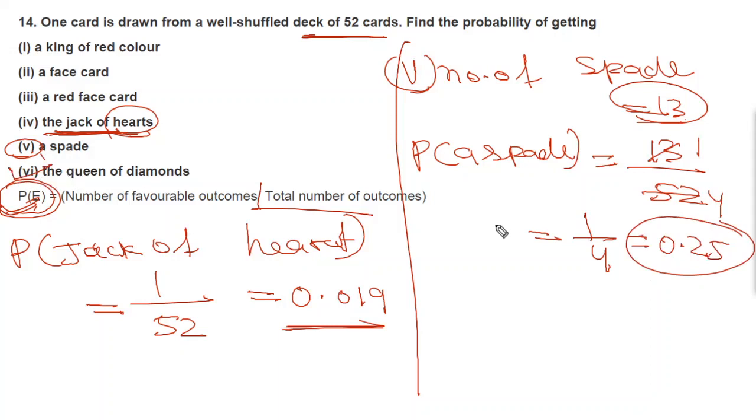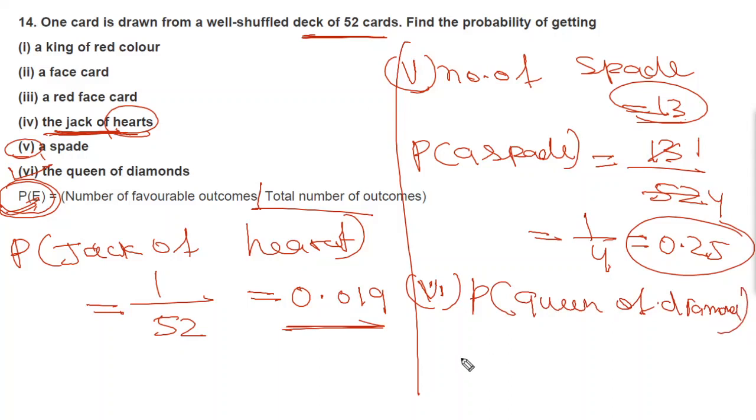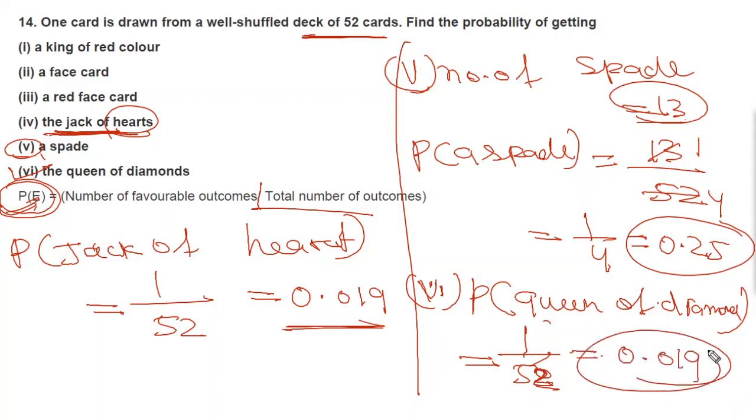Now we'll move to part vi, a queen of diamond. Okay, same here. You know how many queens of diamonds are there? There is only one queen of diamond. So probability of the queen of diamond is equal to 1 by 52. So favorable outcome is 1 here and total number of outcomes is 52. So 1 by 52 will be equal to 0.019. So this will be the probability of the queen of diamonds.